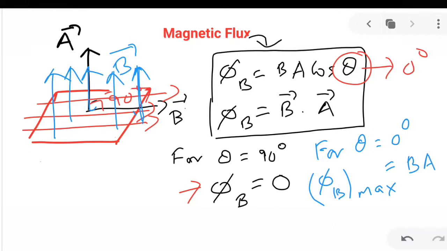Now see, these are all mathematical information about magnetic flux. Okay, now what about the concept behind this? See, magnetic flux, what is the definition? The definition is, it is the total number of lines of force passing through an area, the area being held perpendicular to the direction of lines of force.